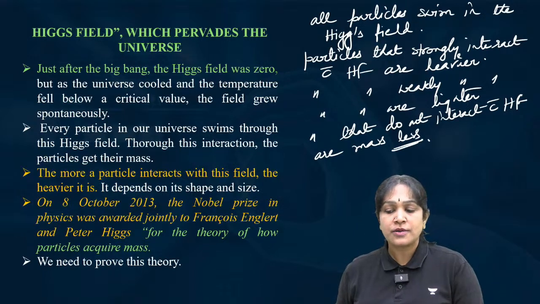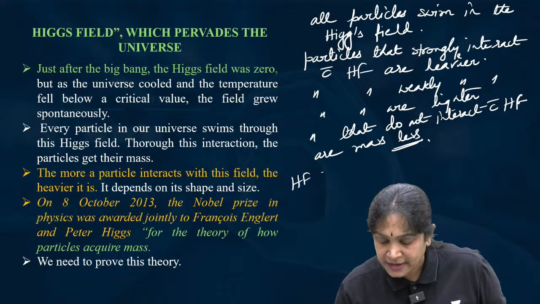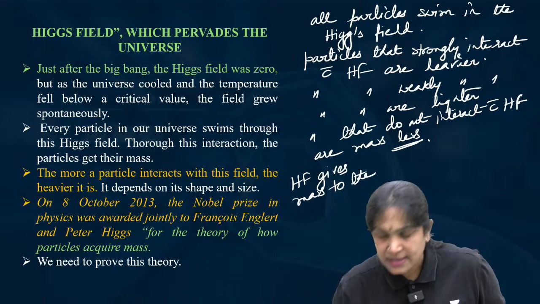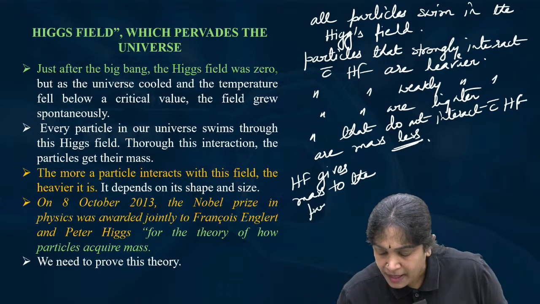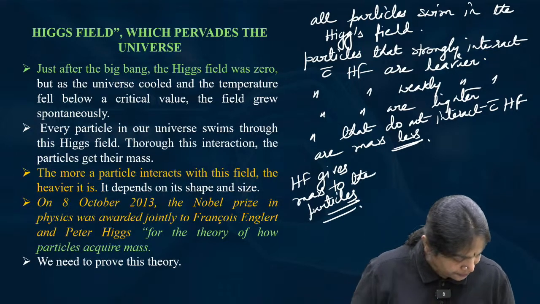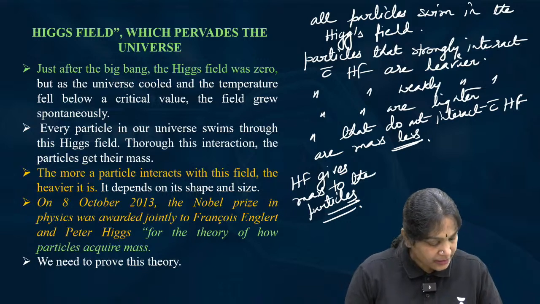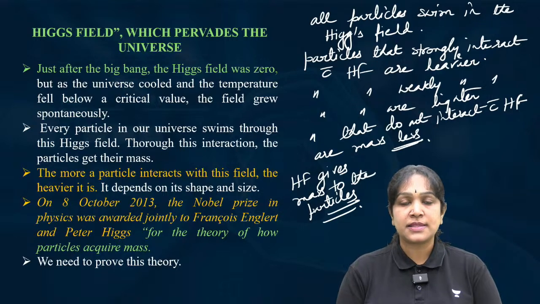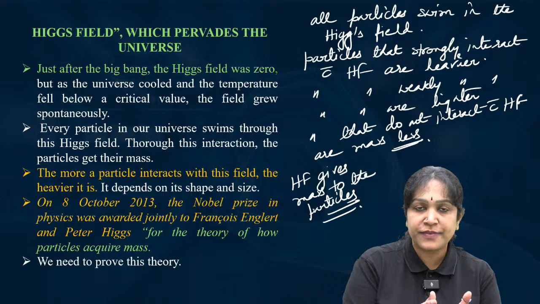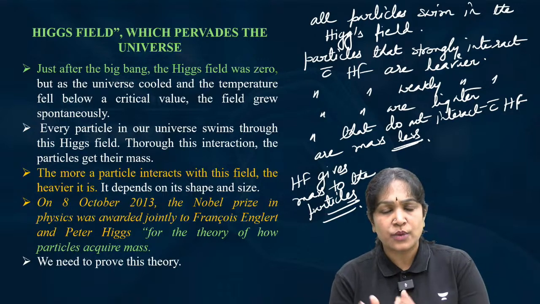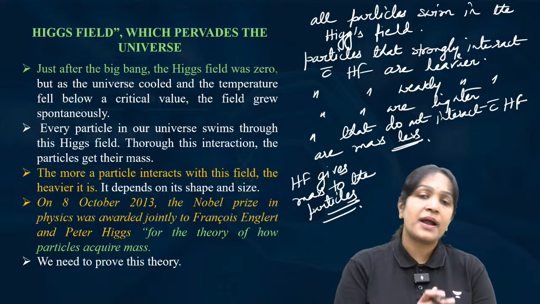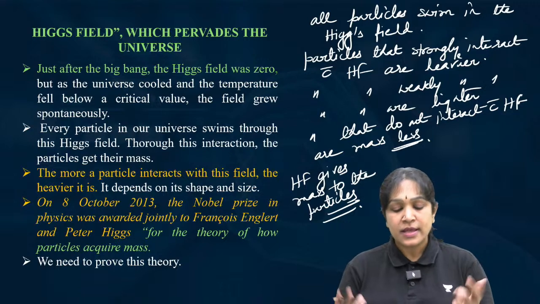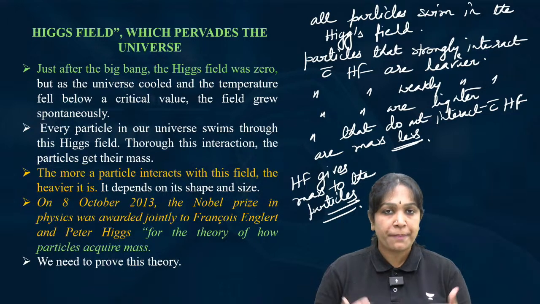So what is the function of the Higgs field? The Higgs field gives mass to the particles. I hope it is clear for all of you. Clear till now? How does the Higgs field give mass? The particles that interact strongly with the Higgs field are heavier. The particles that interact weakly are lighter. And the particles that do not interact with the Higgs field are the massless particles. That is how the Higgs field gives mass to the particles.